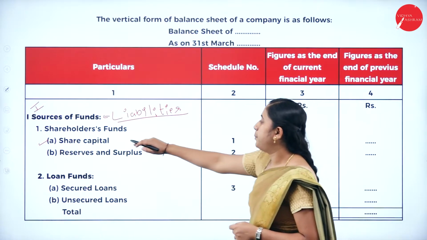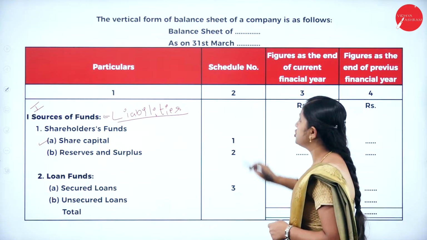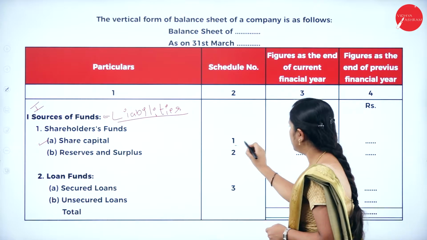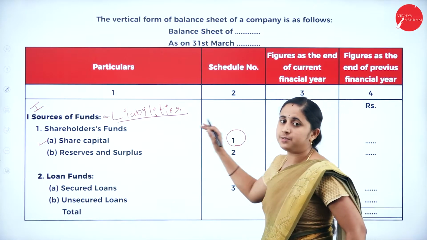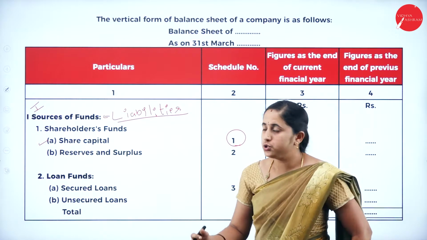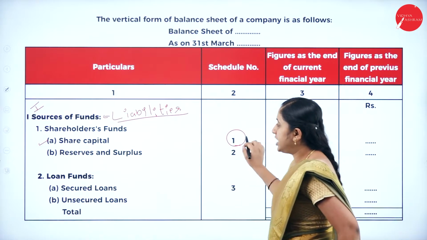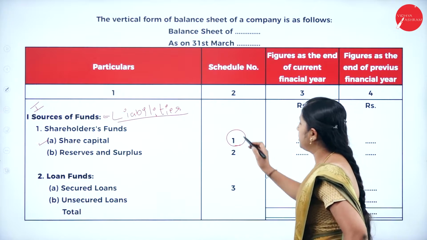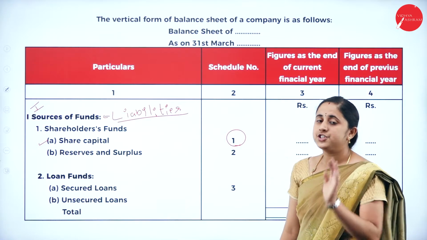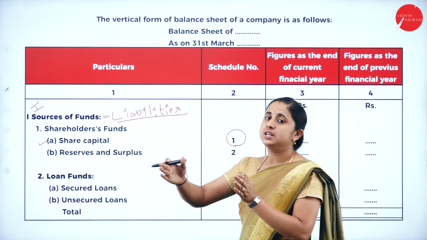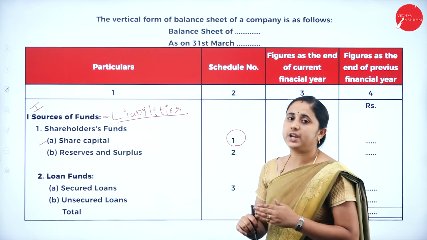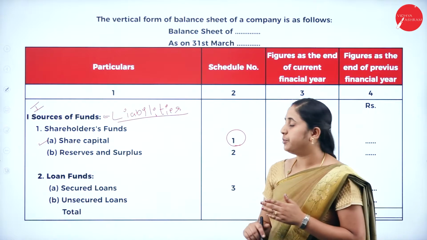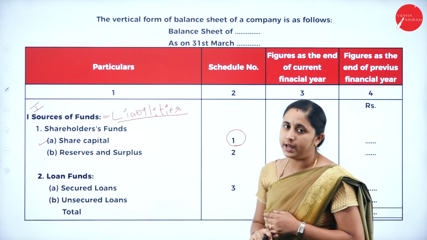To know the share capital, we need to prepare Schedule 1. To write the balance sheet, we need to prepare schedules. So, to know the share capital, we need to prepare Schedule 1. Schedule 1 includes all the share capital amount. So, we record all the share capital information in Schedule 1.